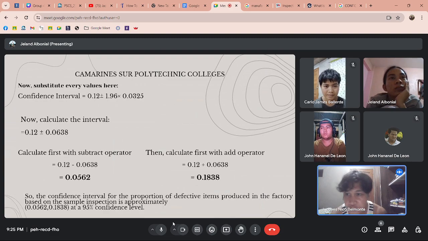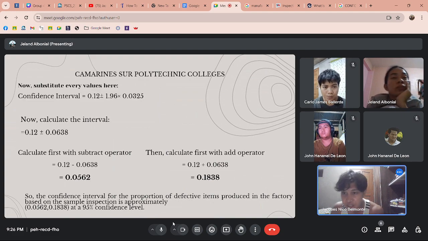After you get all the values, you need to substitute all together. Then we need to get the confidence interval because we got all the values here: the p hat, the n, and the z value. Before you get the confidence interval, you need to multiply 1.96 times 0.0325.